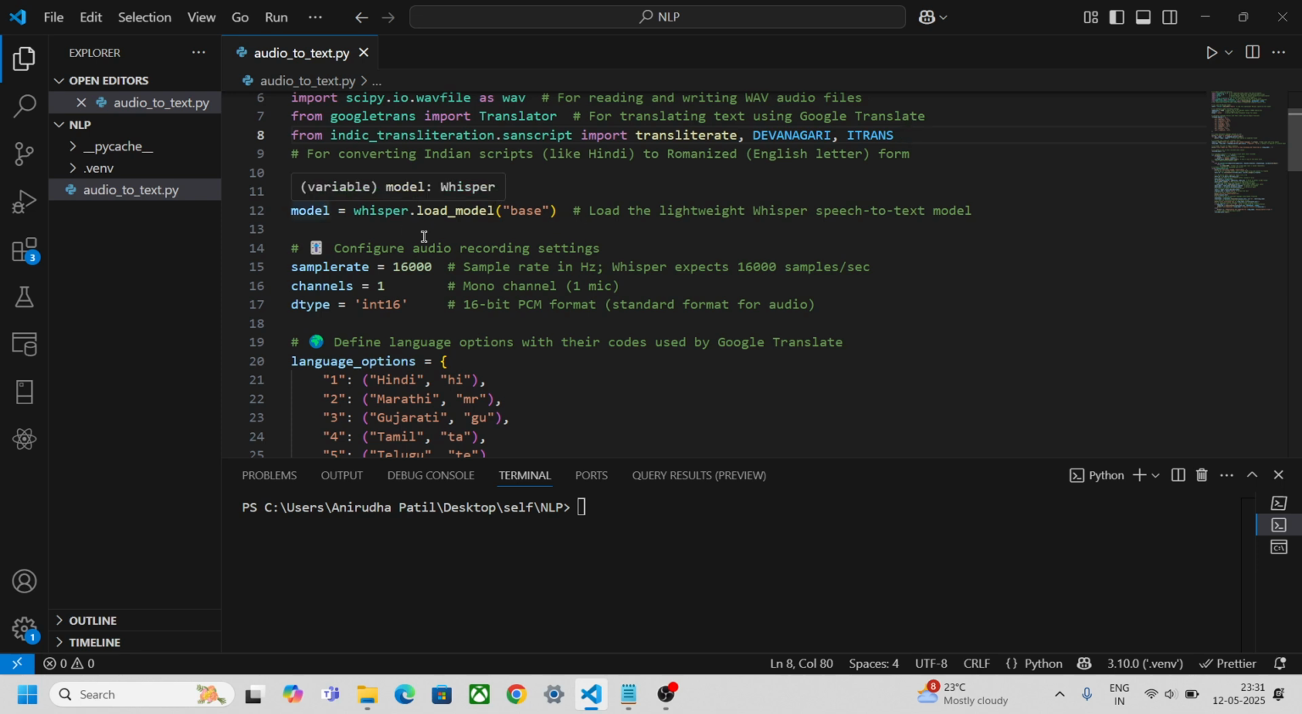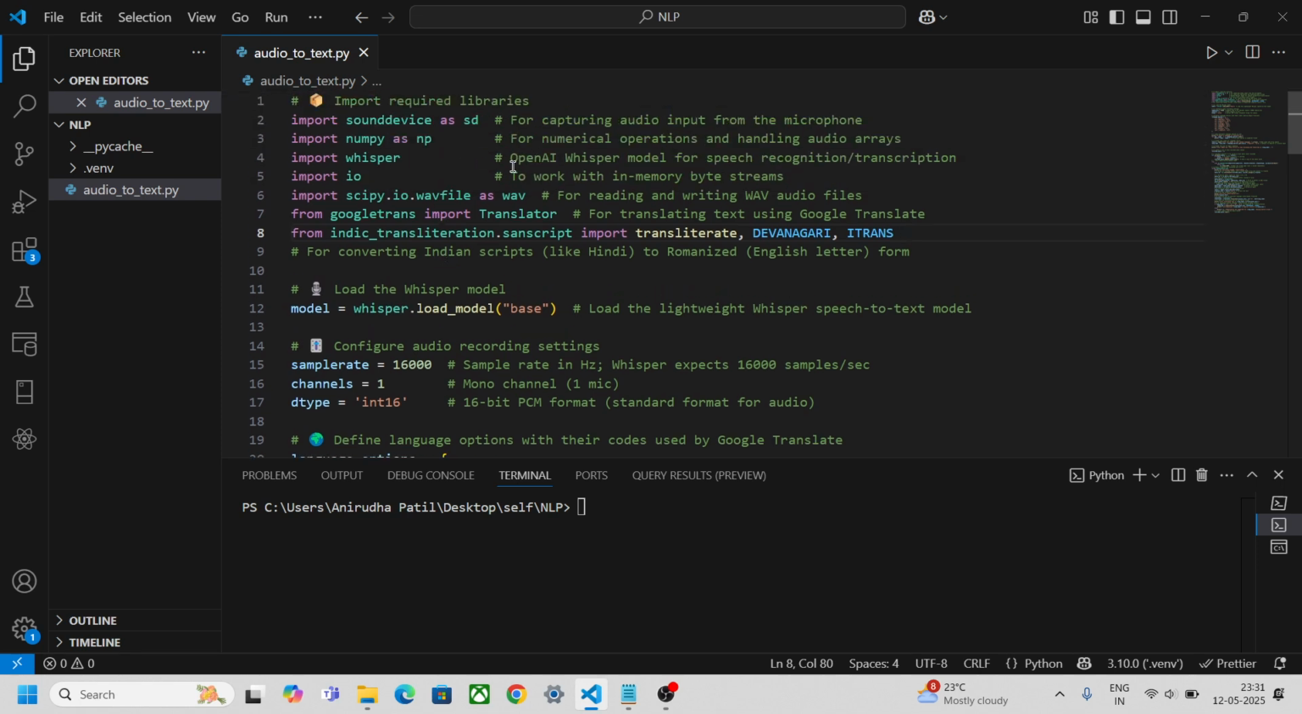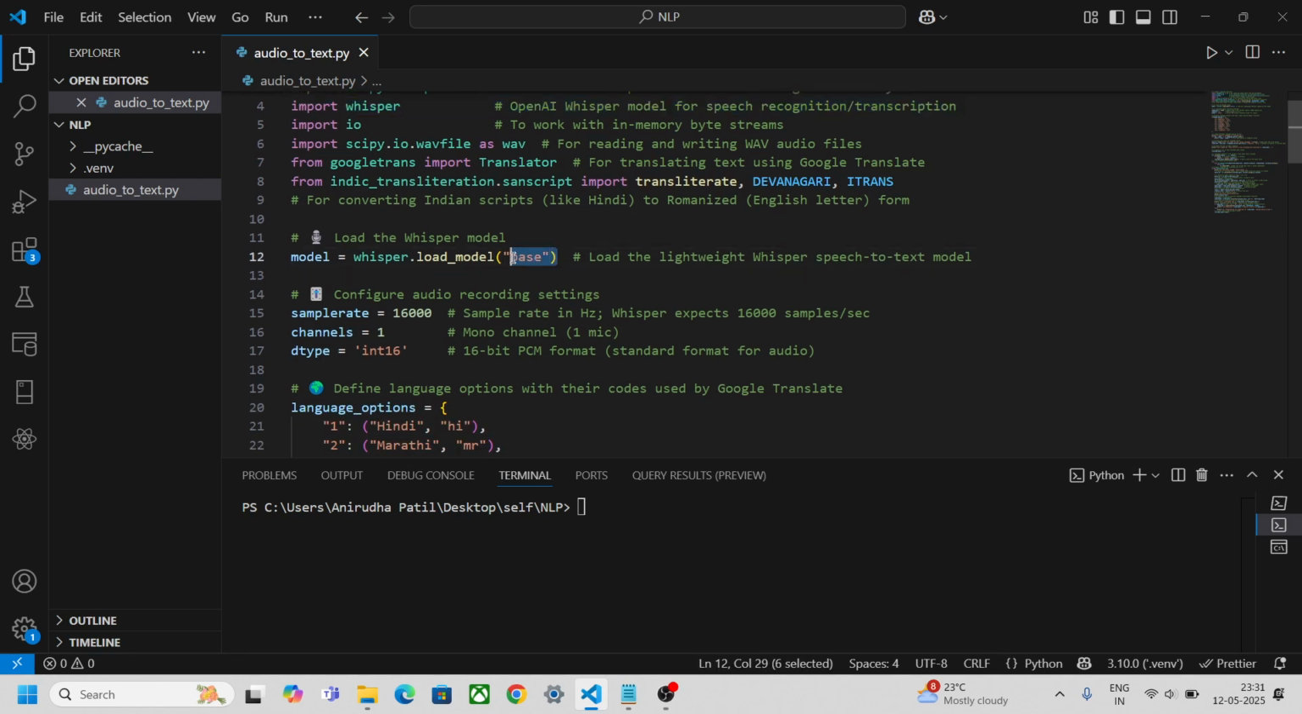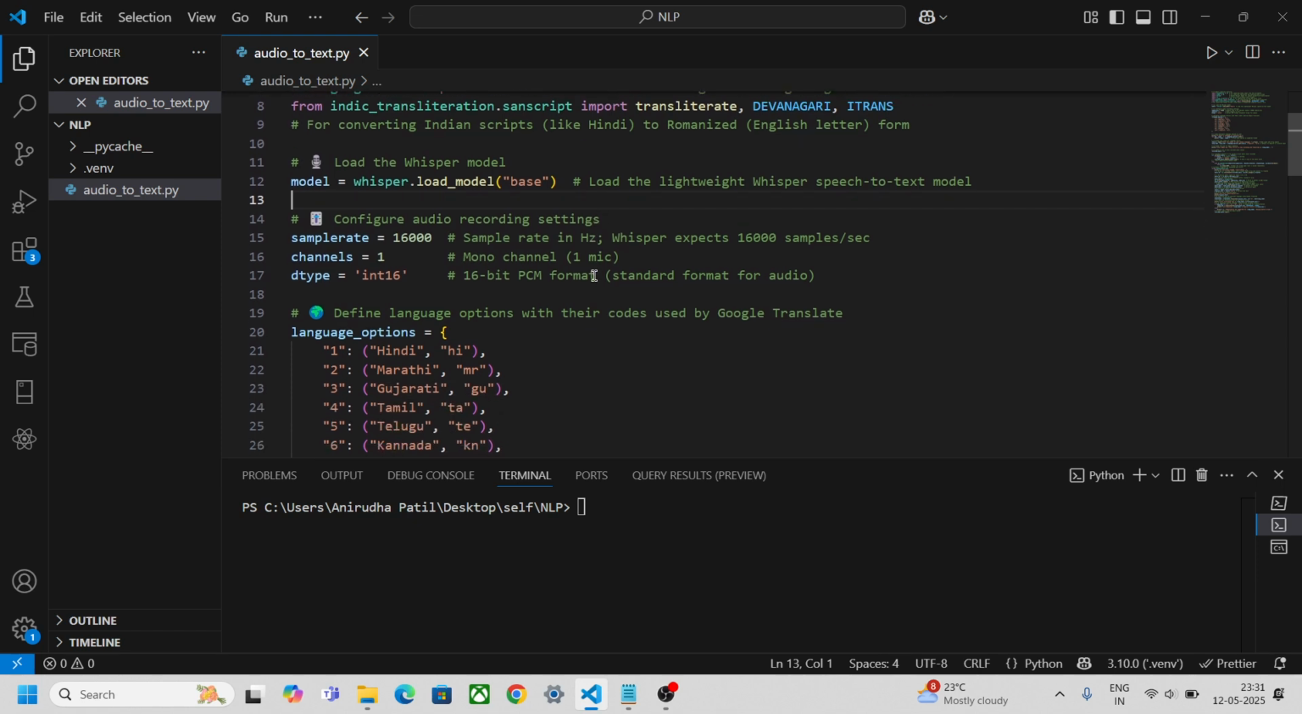So first, what we're doing is loading the Whisper model. The Whisper model is used for speech recognition and transcription. It is an OpenAI model, and we can also have different versions of it. This is base; there are other versions also, you can try them out. Sample rate is where we are configuring audio recording settings. The sample rate is 16,000, which is 16 kilohertz, and this is what the Whisper model expects. Channel is one, which is for the mic which I have connected, and the data type is int16, the standard format for audio.